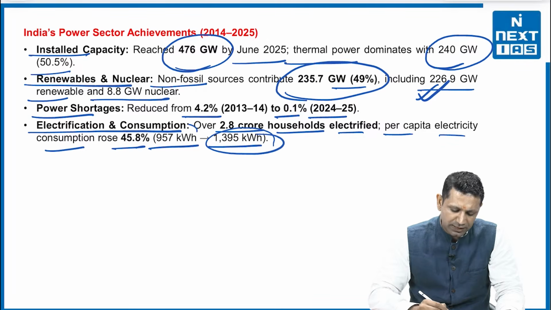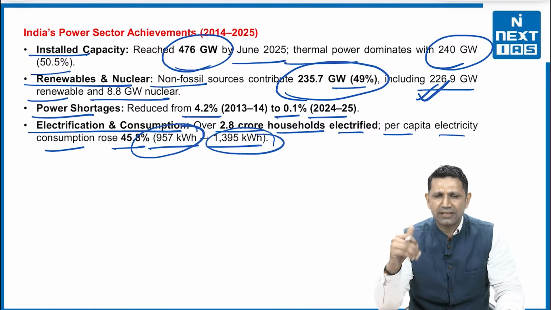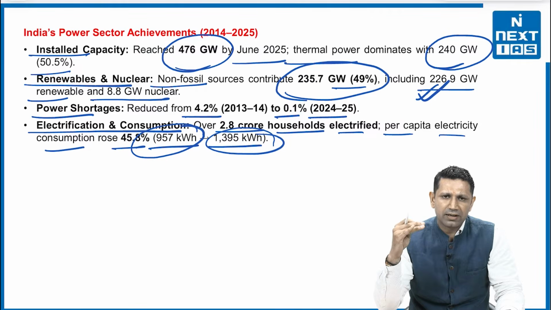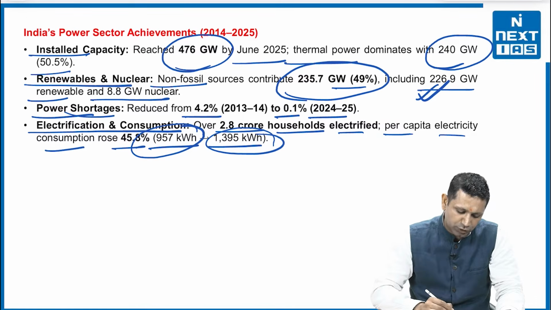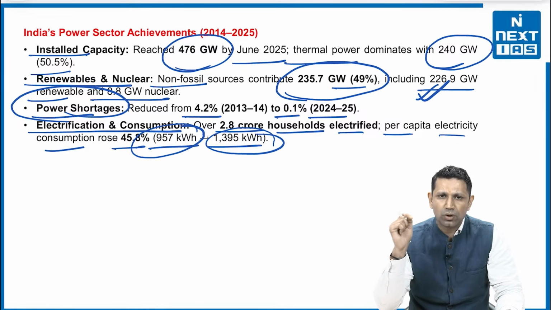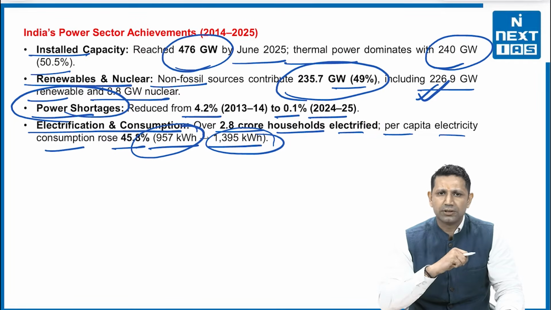So basically, we are seeing that our power situation has actually improved. We have increased the number of households who are under electrification. We have decreased the power shortages issues, and it is also seen that the availability of power for the household has increased and their consumption has also increased.